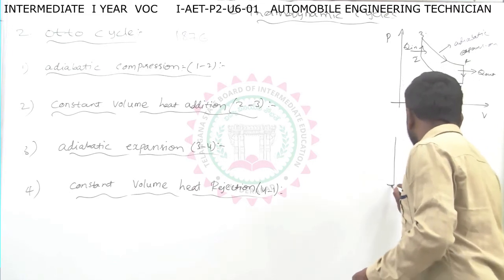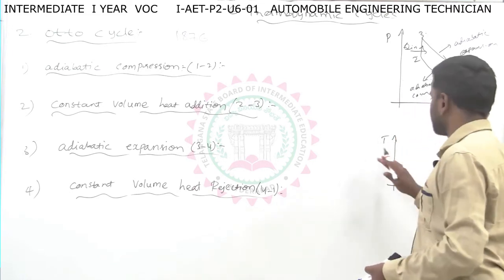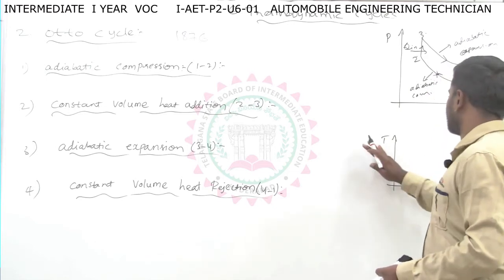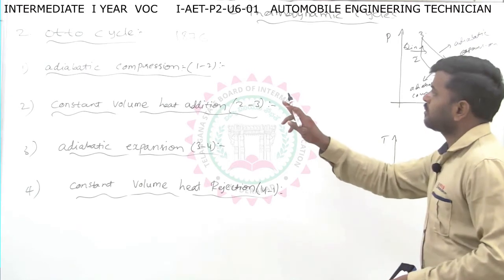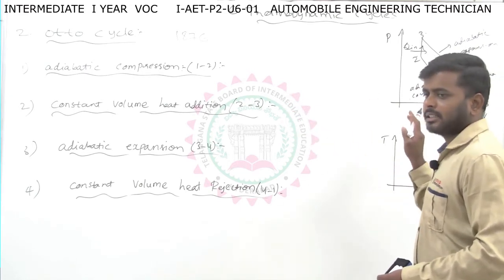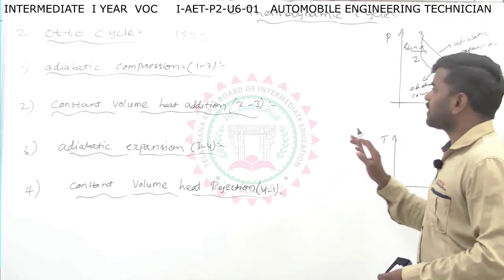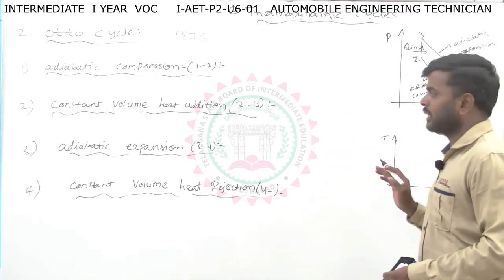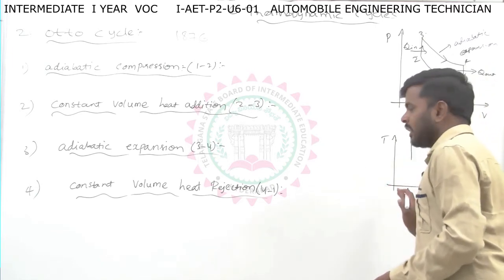Now we will see the TS diagram. Already I explained what T and S are: T is the temperature, S is the entropy. What is the first process? Adiabatic compression. I already said we assume it as a reversible cycle, and a reversible adiabatic process means isentropic, so there is no change in entropy.